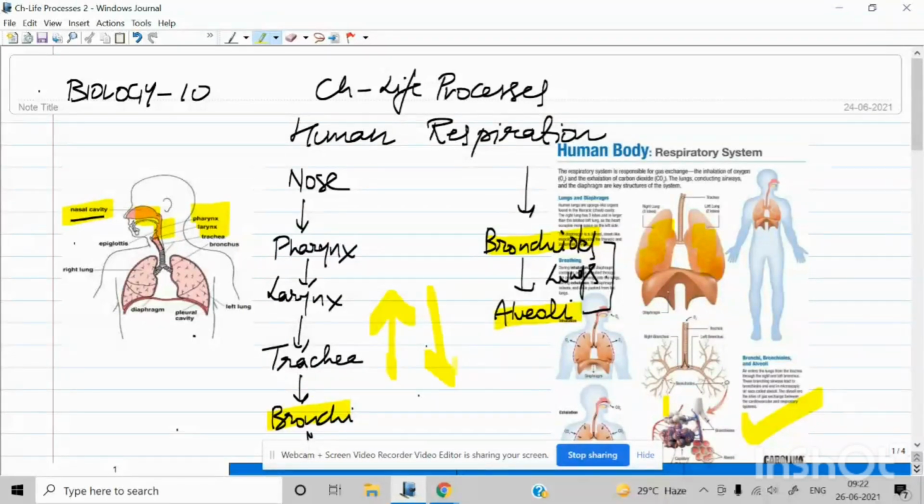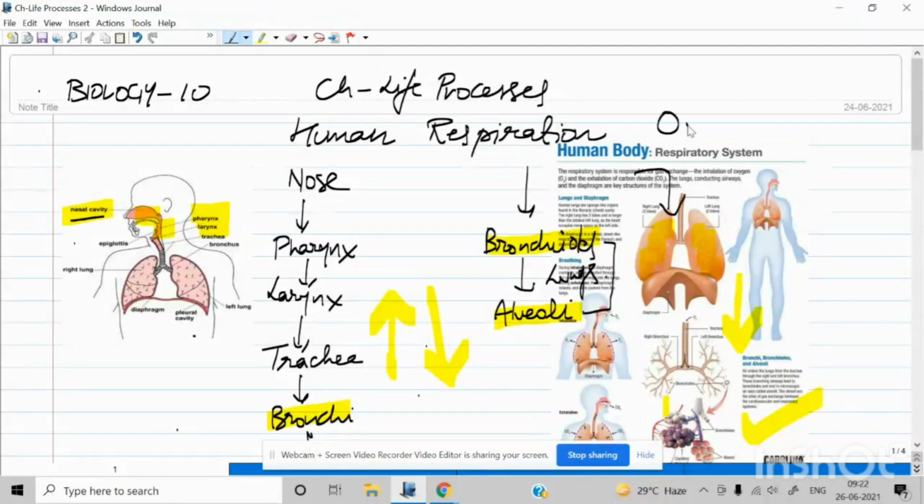When the diaphragm muscle is pulled down this way, it increases the surface area of the lungs. Because of this, the air from the surroundings comes inside the lungs via the process of inhalation.